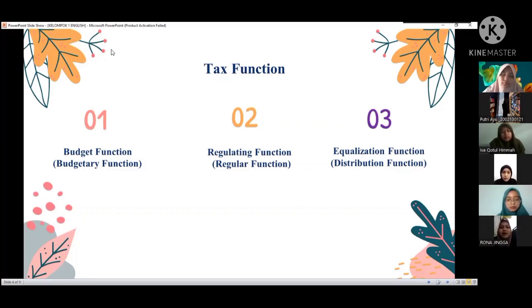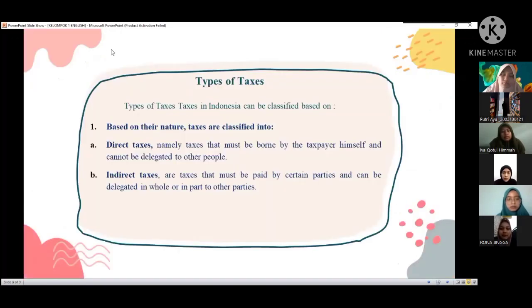Okay, now we are going to learn about tax types. Based on nature, tax is classified into direct tax and indirect tax. Direct tax is a tax that must be borne by the taxpayer himself and cannot be delegated to others. The second is indirect tax. Indirect tax is a tax that must be paid by certain parties and can be delegated in whole or in part to other parties.